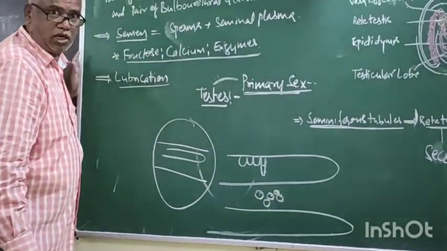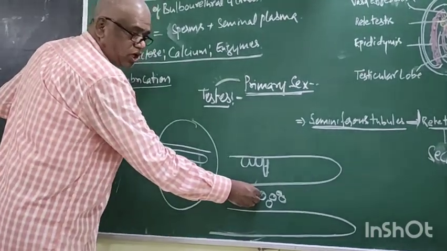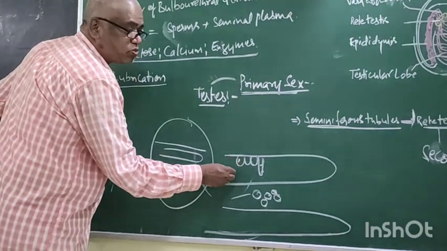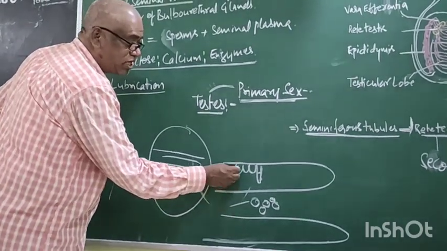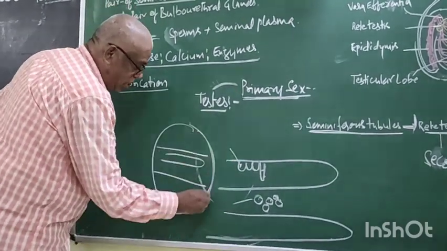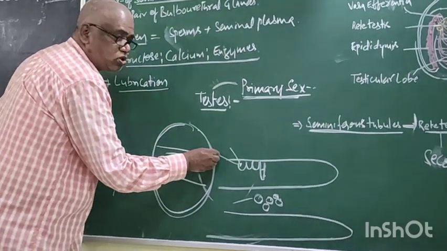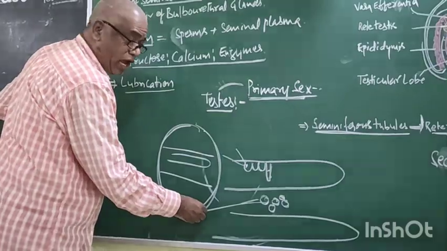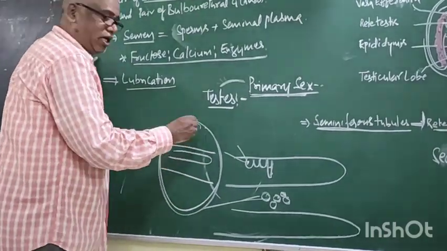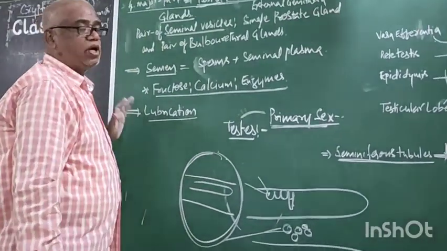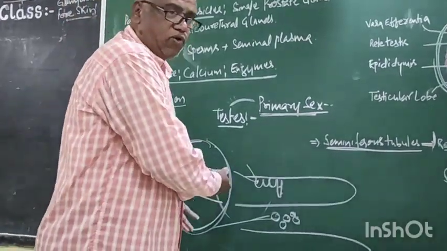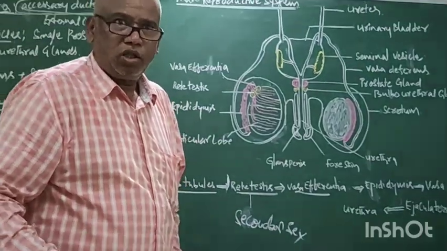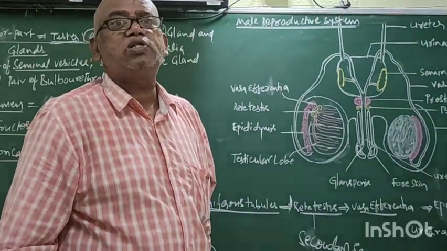Now, what is this? Leydig cells. These Leydig cells produce androgen hormones. The germinal cells produce the sperm. That means this organ produces sperms as well as male hormones, and hence it is a primary sex organ. If this type of function takes place in the epididymis, the epididymis would also be considered a primary sex organ.